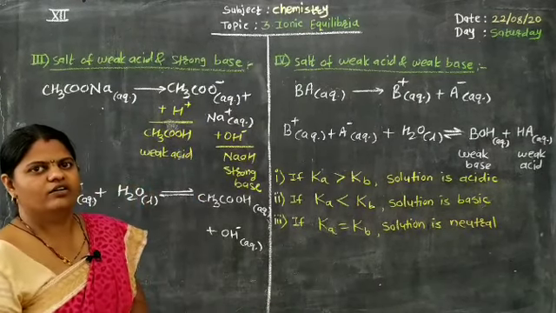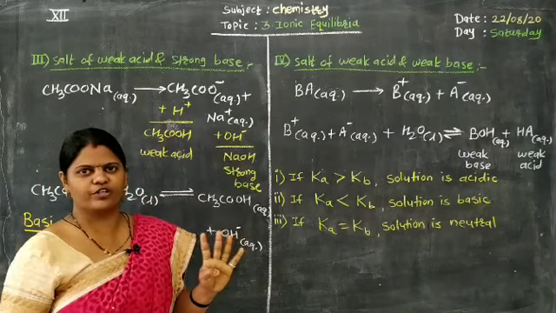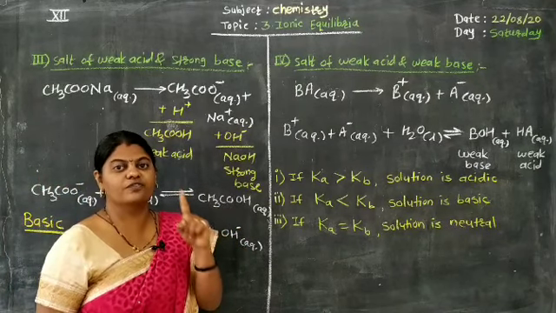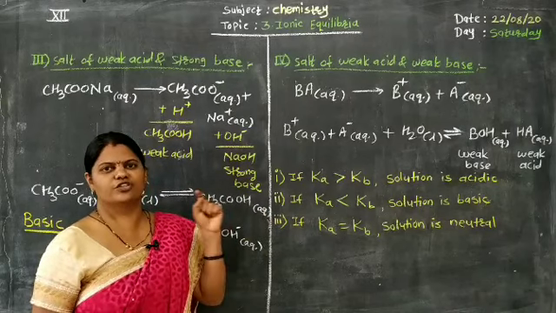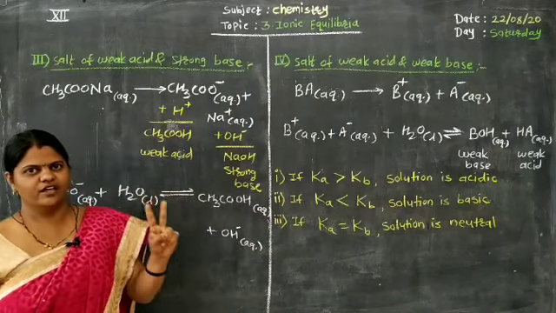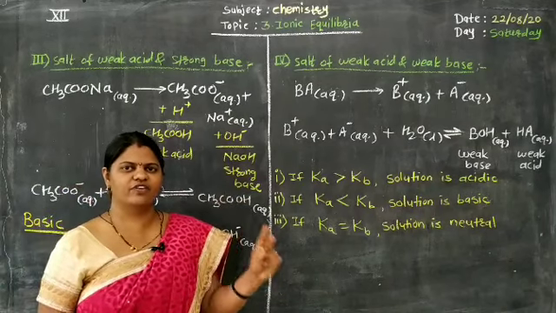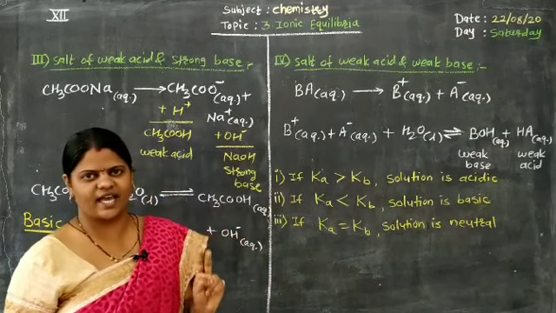So remember 4 points, very important points. First, for a salt of strong acid and strong base, the solution is always neutral. Second, for a salt of strong acid and weak base, the solution is always acidic.